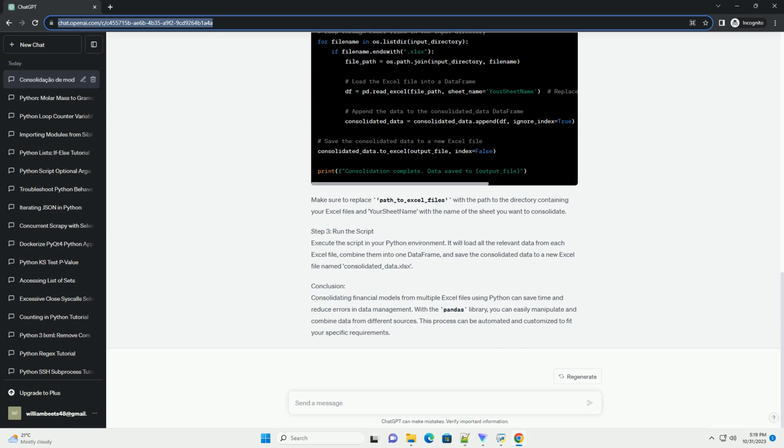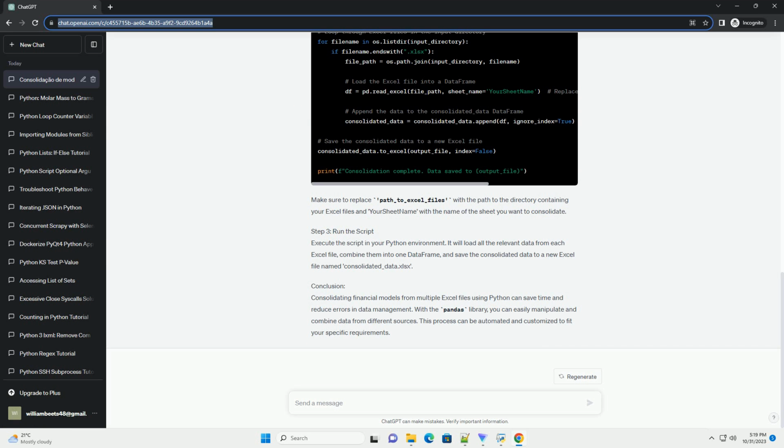We will use the pandas library to perform this task. Requirements. Installation. You can install the required libraries using pip. Step 1. Organize your Excel files. Before consolidating, make sure that your Excel files have a consistent structure. They should contain similar sheets, and the data you want to consolidate should be present in a consistent format.